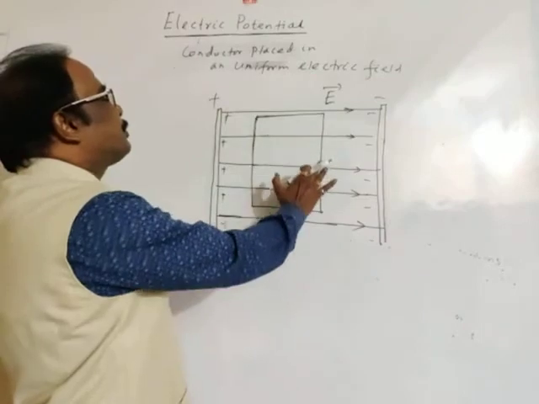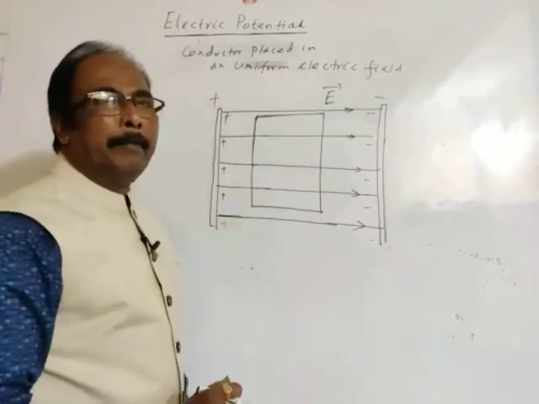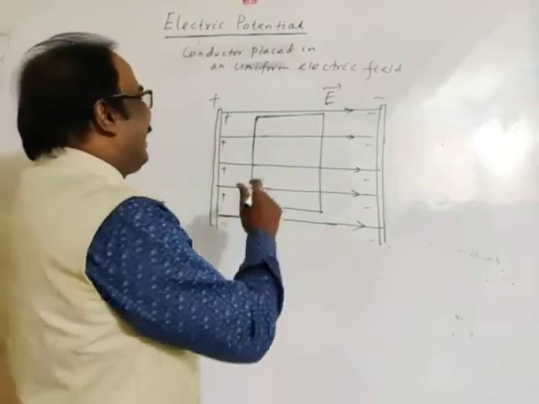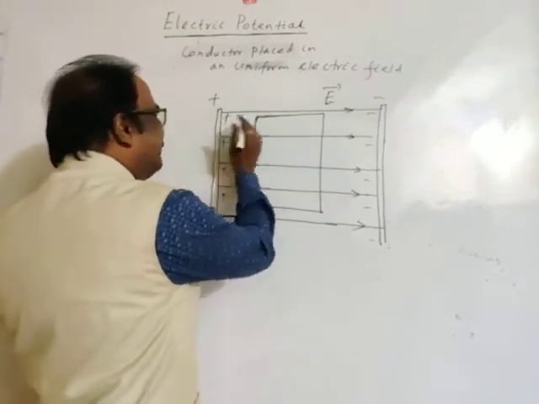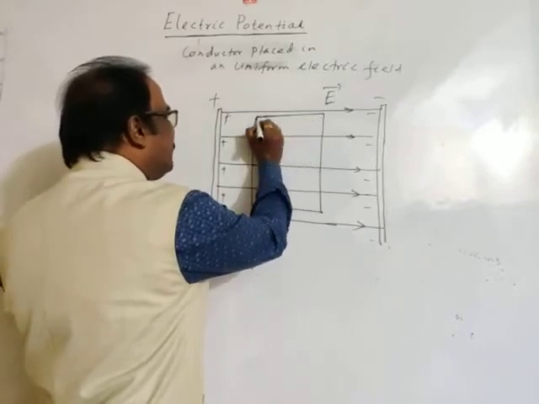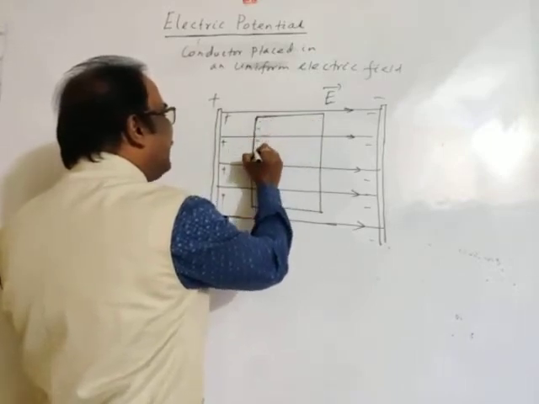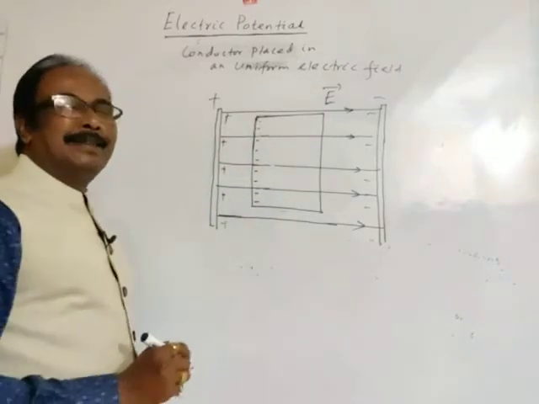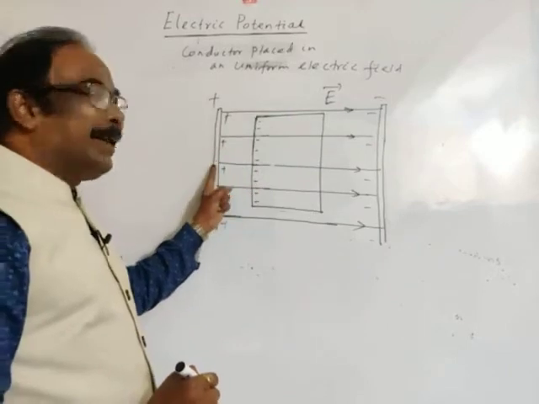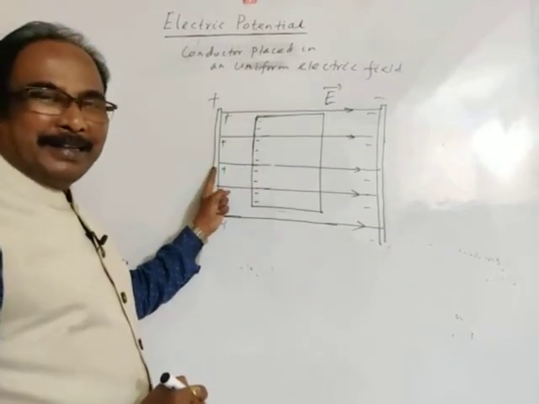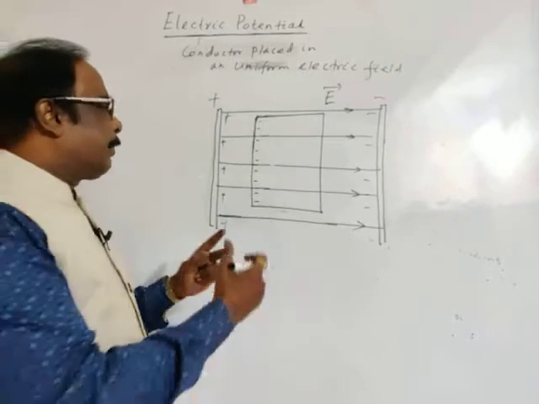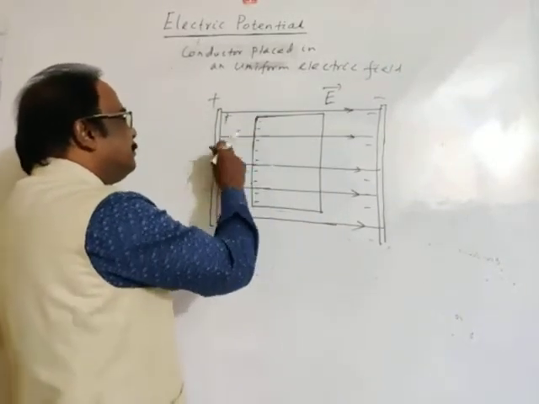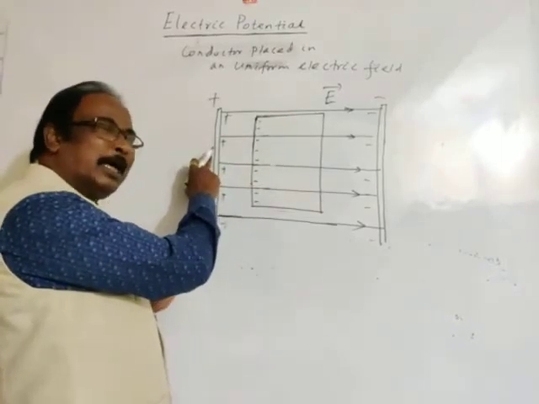Since this is a conducting material, it has a high number density of electrons. So electrons get attracted towards the positive plate, and get deposited near the surface, nearer to the positively charged plate.